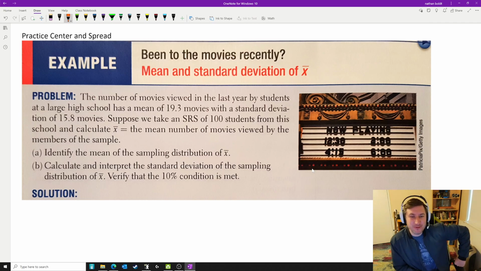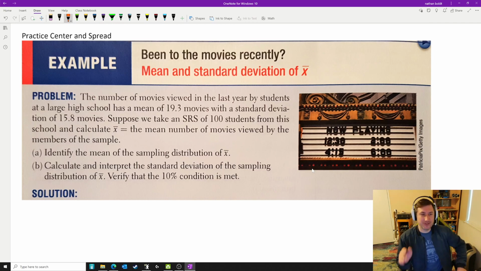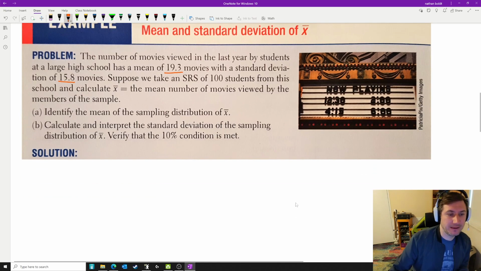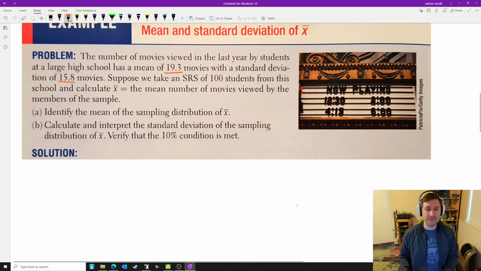All right, the number of movies viewed in the last year by students at a large high school has a mean of 19.3 movies with a standard deviation of 15.8 movies. Those are our population parameters, 19 and 15 for the standard deviation. Suppose we now take a sample of 100 students from this school and calculate X bar, the average number of movies viewed by the members of the sample. Identify the mean of the sampling distribution.